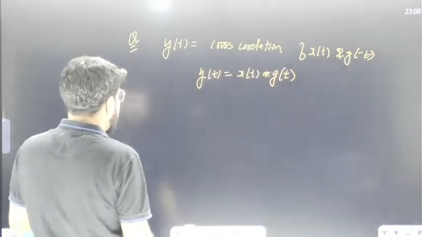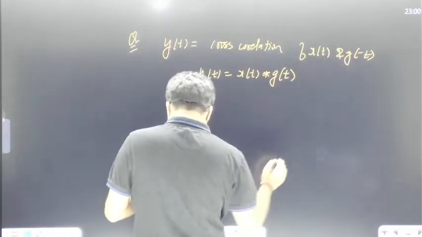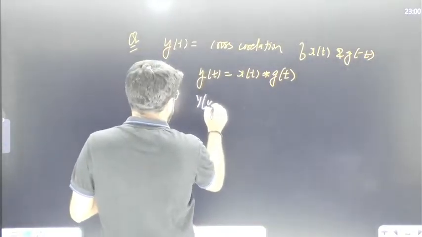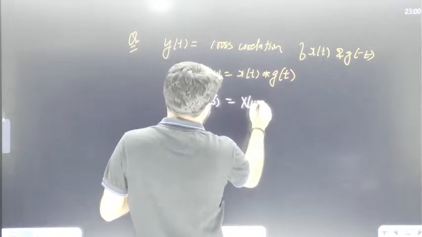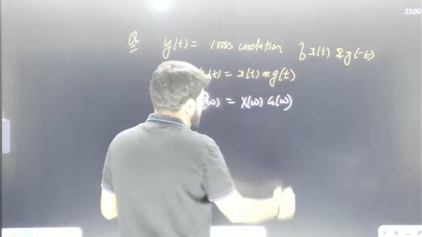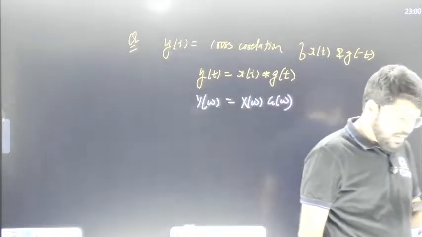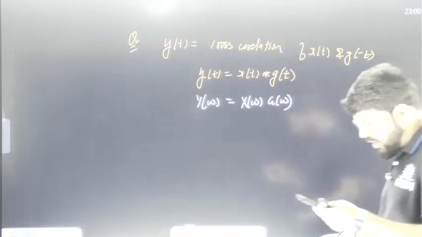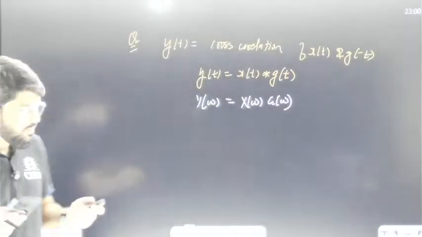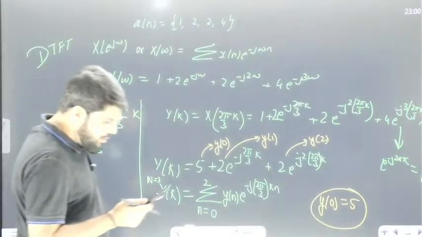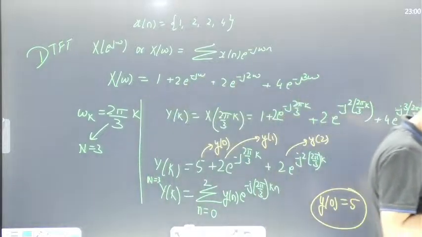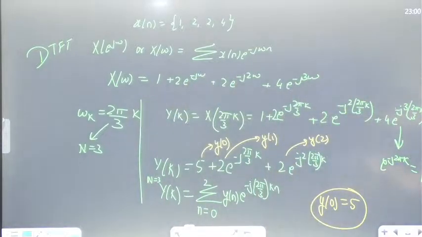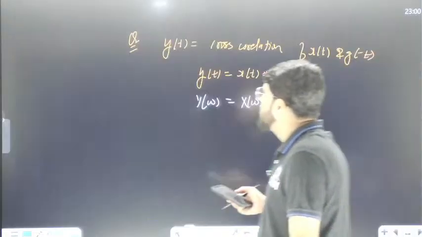Is that correct? It has to be g(t). So then Y(omega) is X(omega) G(omega). Confirm with me if this was the option. I don't have the options for this one. Which answer are you looking for? Just let me know.